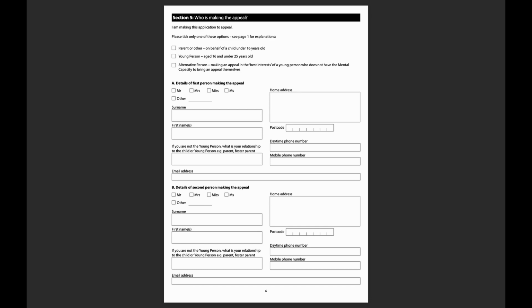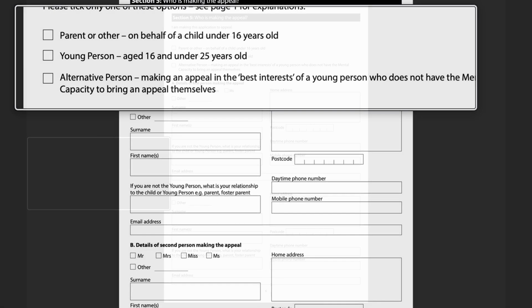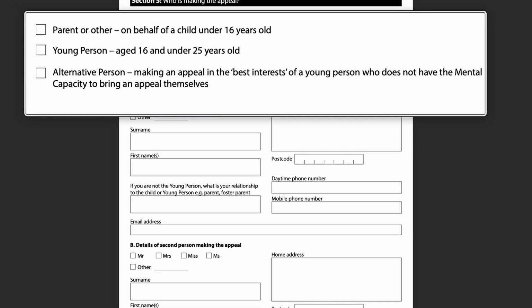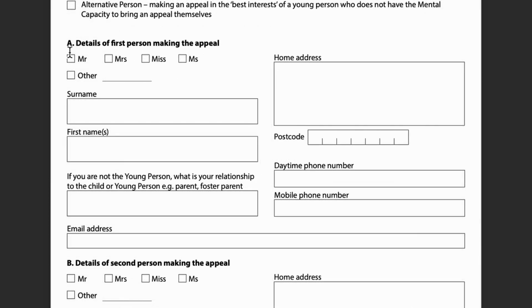This page needs to be completed with the contact details of the person who is bringing the appeal. Remember, if a young person is over the age of 16, they should be completing this form. This form can be done with the support of their parent or a trusted adult. If there is only one parent, it is okay to only complete Part A.